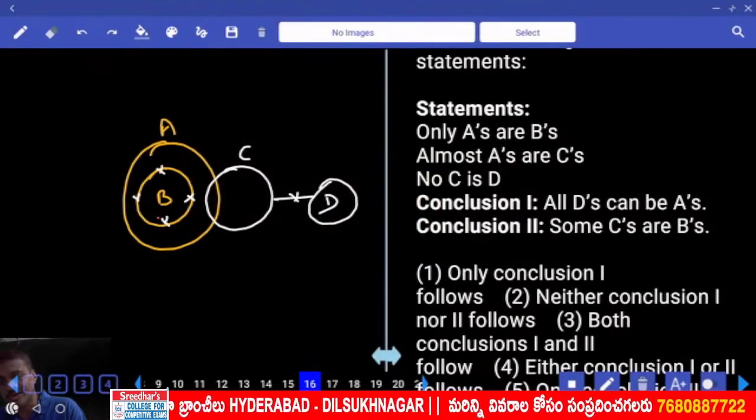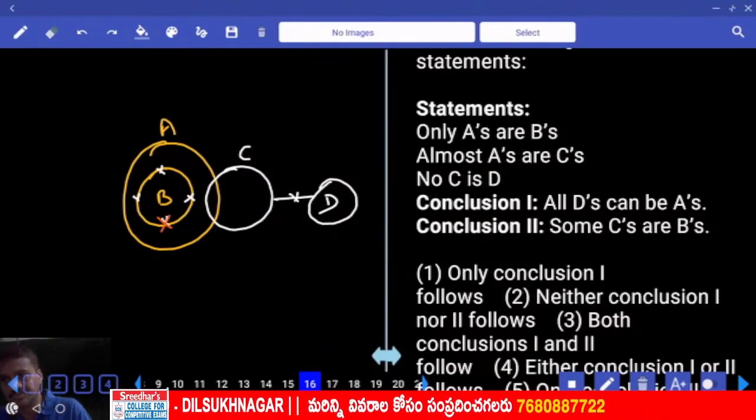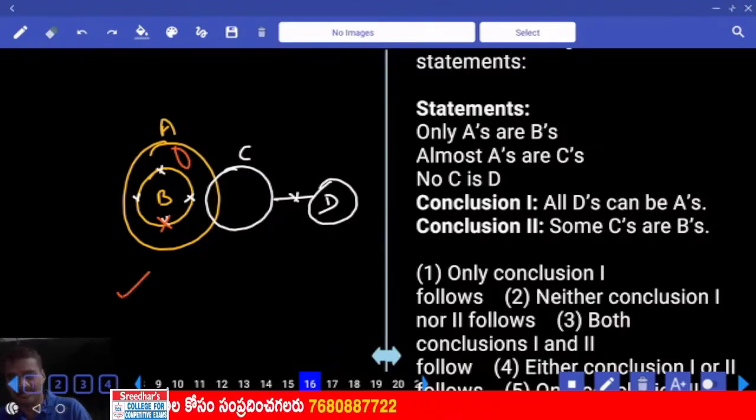Now this B cannot be intersected with anything. Is it possible? How is that possible? No, D can be like this. Isn't it? Possible or not possible? I am just asking you possible, and you need to say yes or no. And why are you thinking that much?